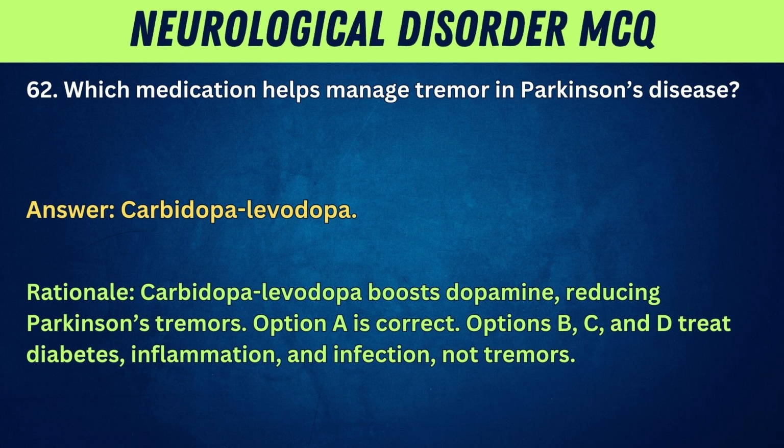Rationale: carbidopa-levodopa boosts dopamine, reducing Parkinson's tremors. Option A is correct. Options B, C, and D treat diabetes, inflammation, and infection, not tremors.